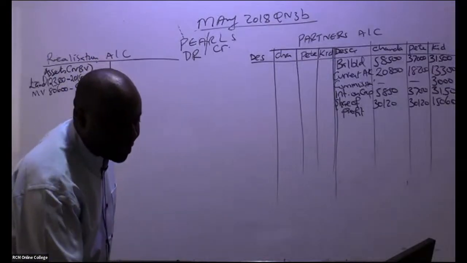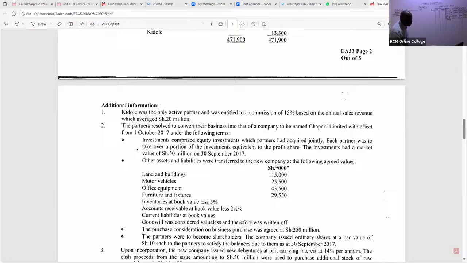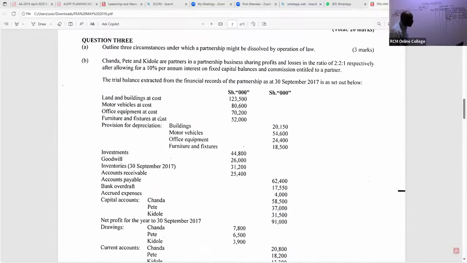We pick on the next item that was realized to the new company. You can see we have office equipment. This was transferred to the new company. So for office equipment, now go back to the net book value. I'll just write equipment. For equipment, I can see 7,200 was the cost. I subtract the provision for equipment, which is 24,400.